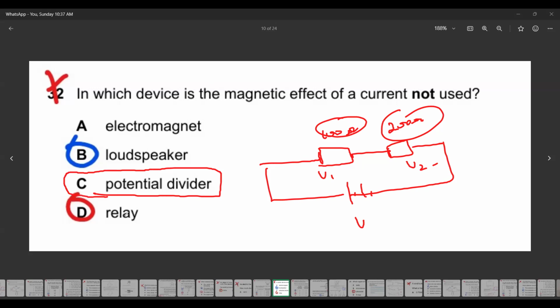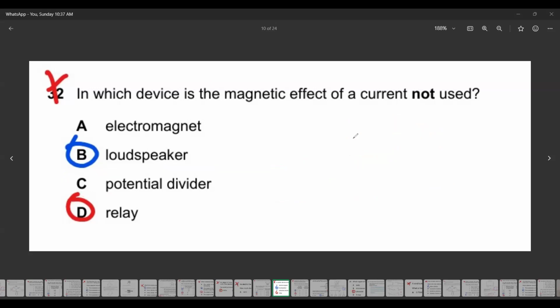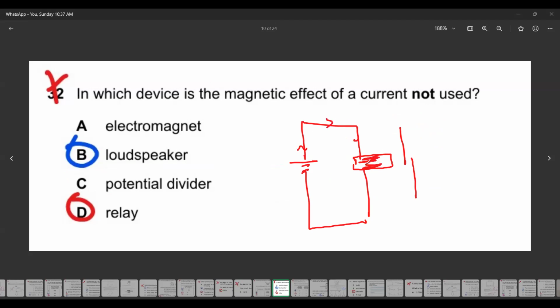Relay. What is a relay? A relay is an electromagnetic switch. How it works: you have an electromagnet and you have an open switch. When there's a current in the first part of the circuit, this will magnetize. When it magnetizes, it will close the switch for the other part. So it uses the magnetic effect of the current. So relay, loudspeaker, and electromagnet all use the magnetic effect of the current. The potential divider does not use the magnetic effect of the current.